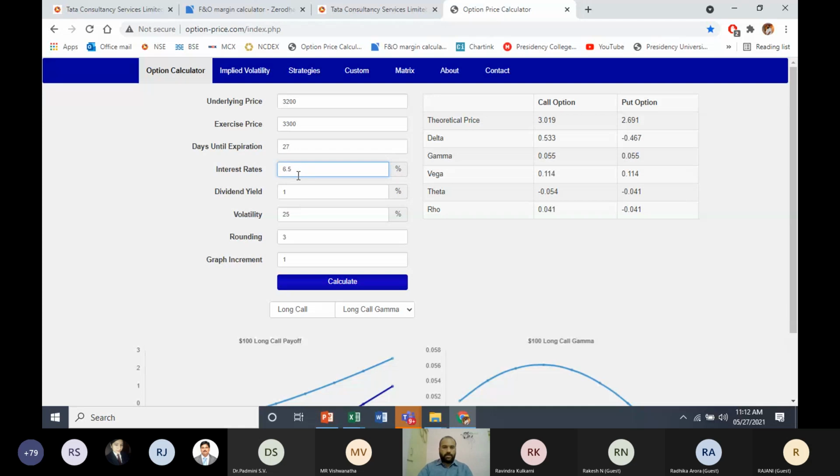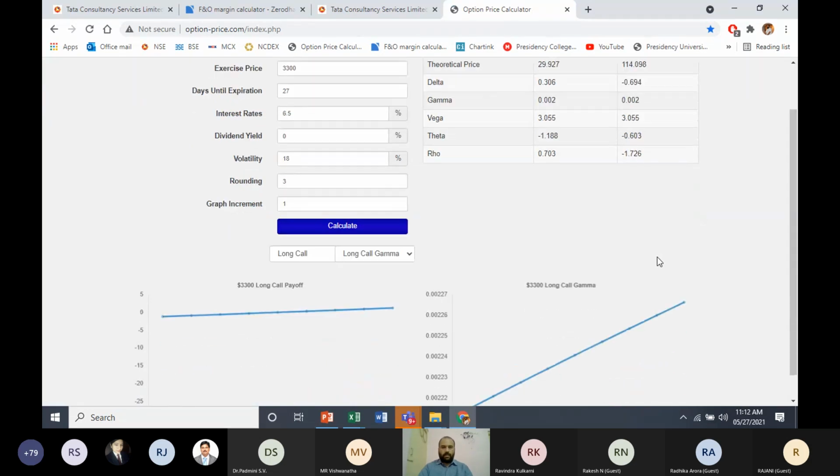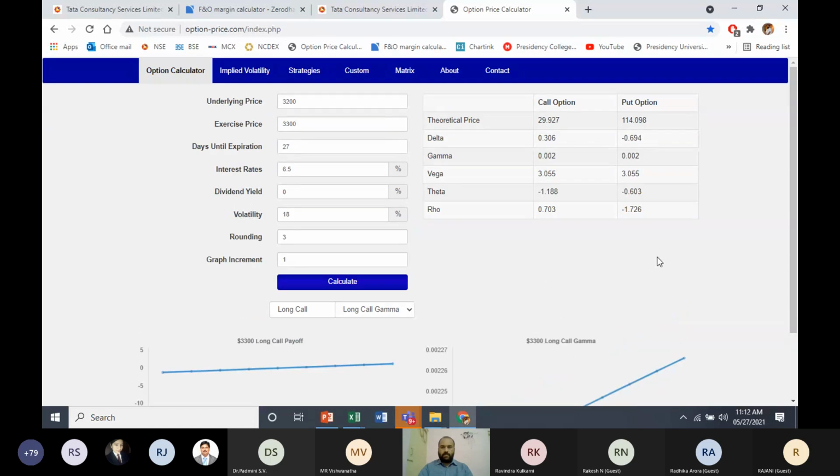Dividend yield, let us keep 0. Volatility, let us keep maybe around 18%. Standard deviation is what we calculate as volatility. Rounding, let us keep 3 decimals, calculate. So when you do this, the theoretical value of your call option is 29 rupees 92 paise.